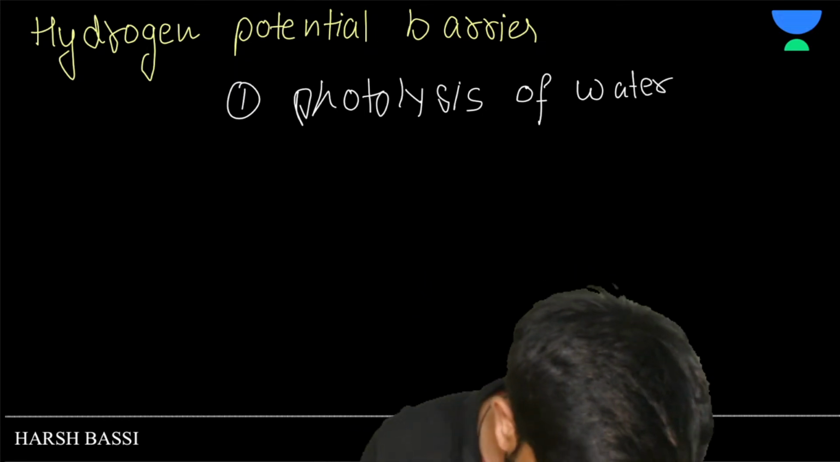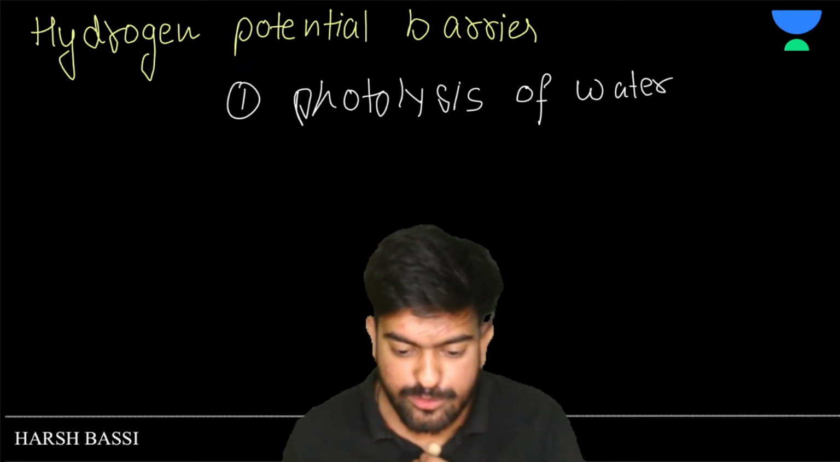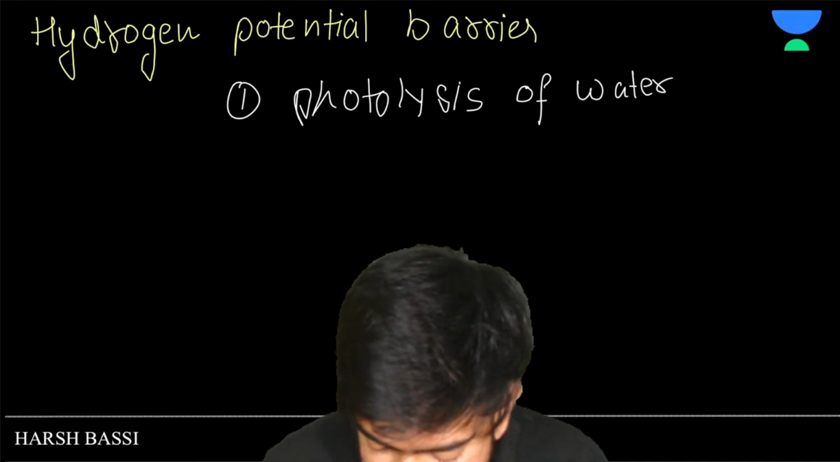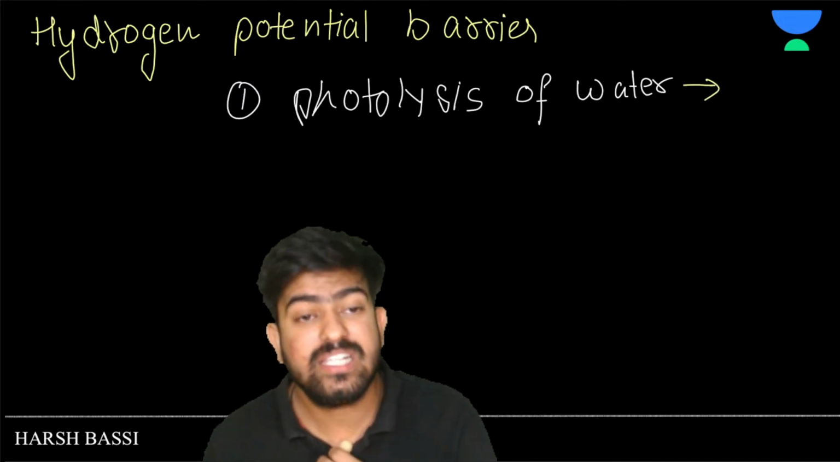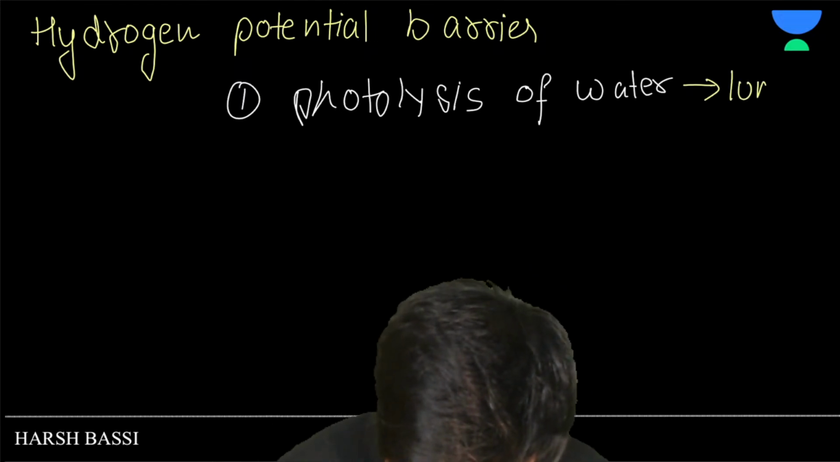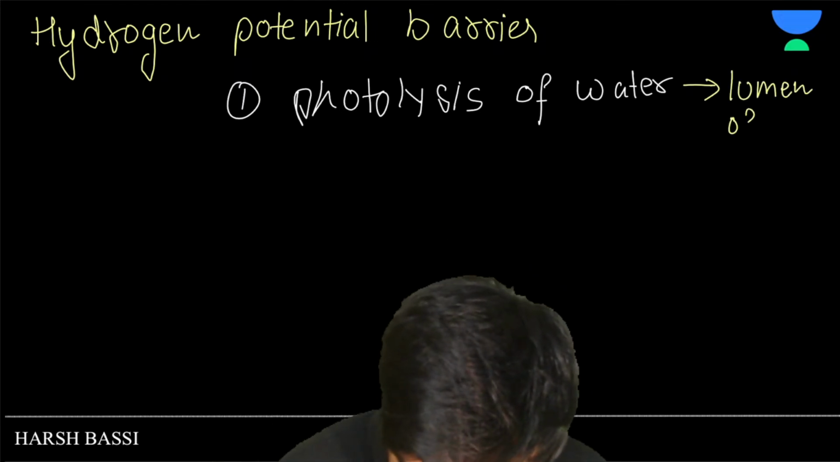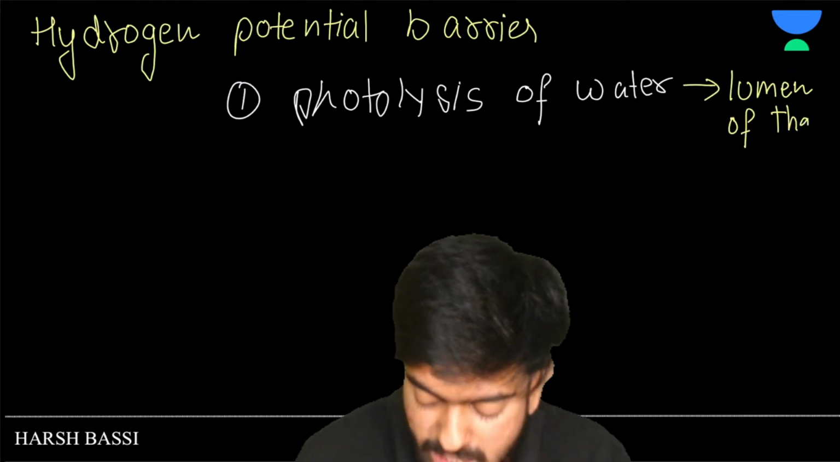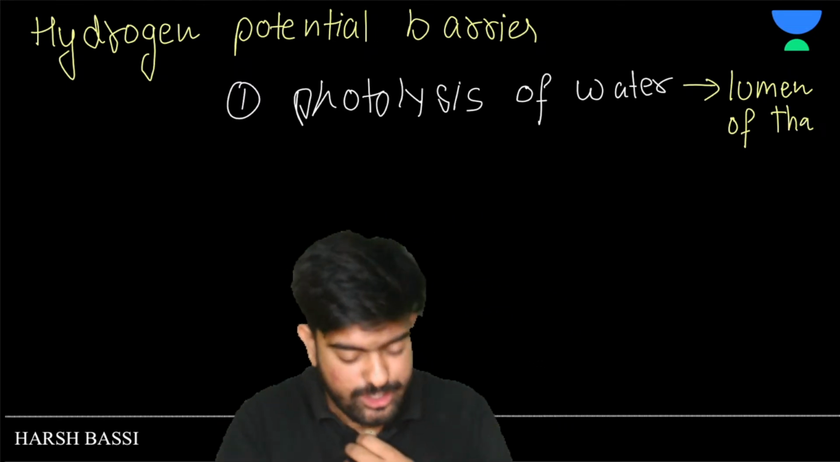Let me know the answers in the comment section. Photolysis of water is happening where? Yes, exactly, the lumen of thylakoid. Okay. And this is increasing the concentration of hydrogen.